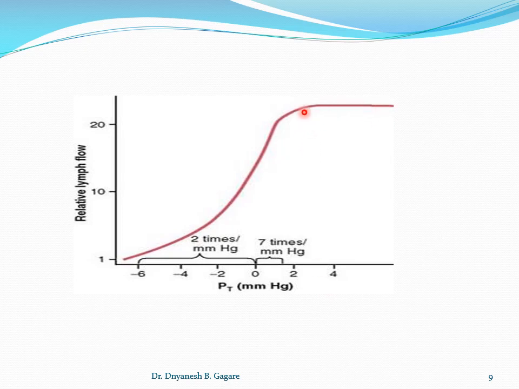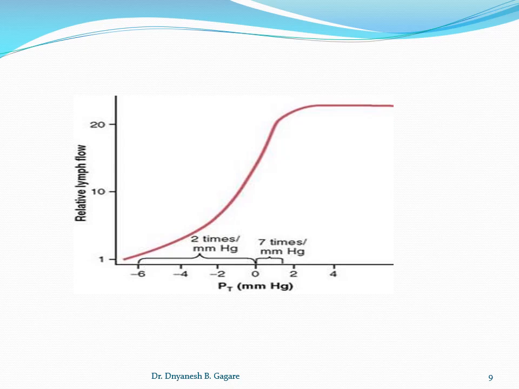We can say that it reaches the maximum rate of lymph flow at this line, when the tissue fluid pressure is increased up to 1 to 2 millimeters of mercury. So up to this point we studied the formation of lymph and the rate of flow of lymph.